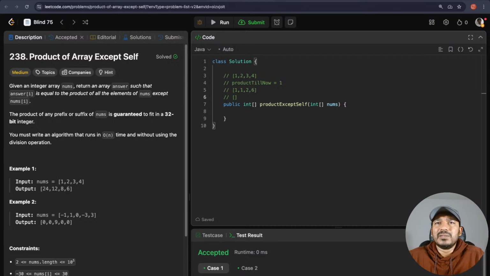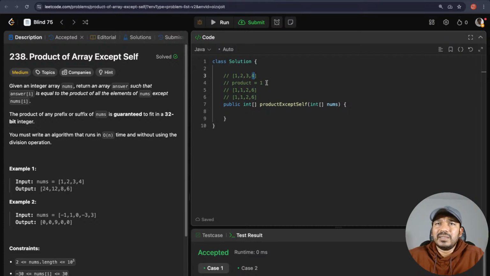Now for this one, let's iterate from backwards. Let's initialize a product variable as 1. Whatever the existing value here, 6 cross 1 will become 6. And then we should do product is equal to product star nums at the current index.